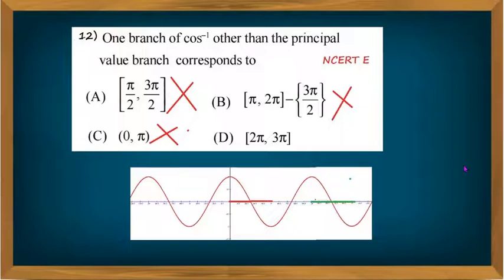Like this, it is possible to write many branches for cos inverse x other than the principal branch. Similarly, we can also write other branches for the other inverse trigonometric functions. And the correct answer for this question is option D.